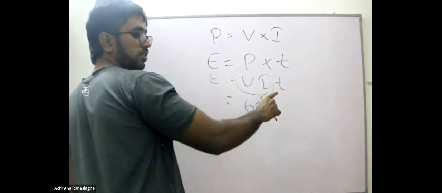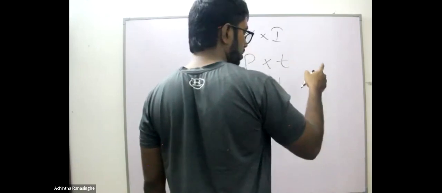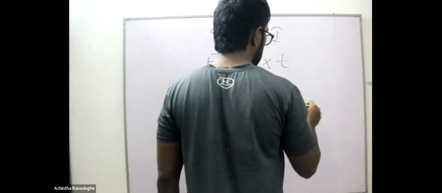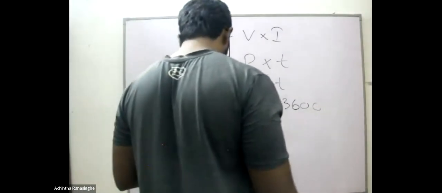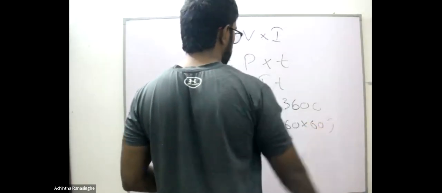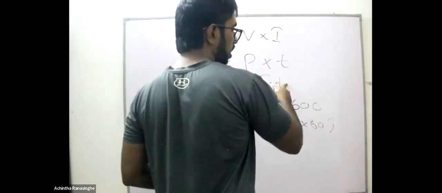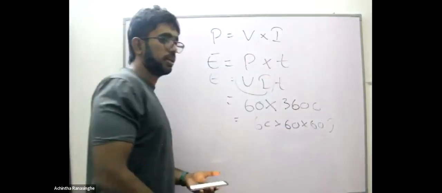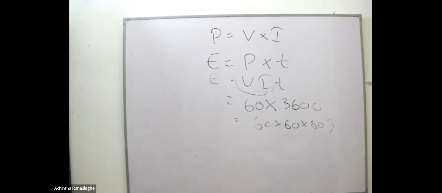So we need to convert 1 hour into seconds. In 1 hour, how many seconds? 60 minutes, and 1 minute has 60 seconds, so 3600. So what is the energy? 60 into 60 into 60 joules. Energy equals power into time. We know the power is 60. We need to convert the hour into 60 into 60 seconds. So the answer is option 3 for the 36th one.